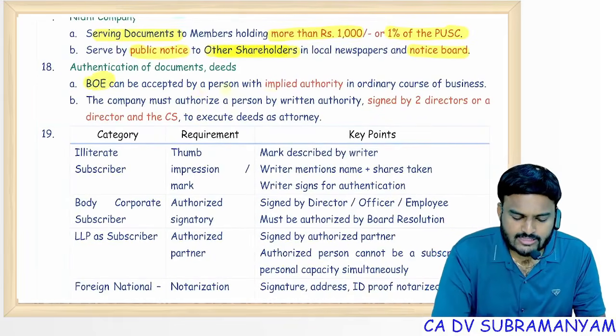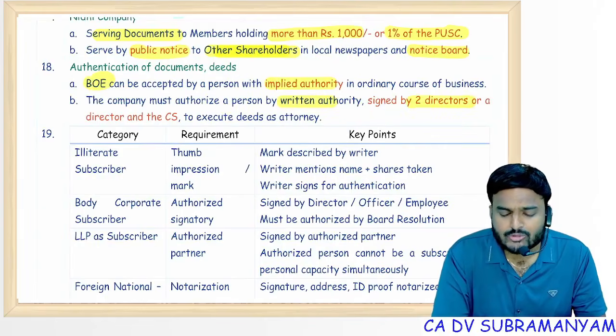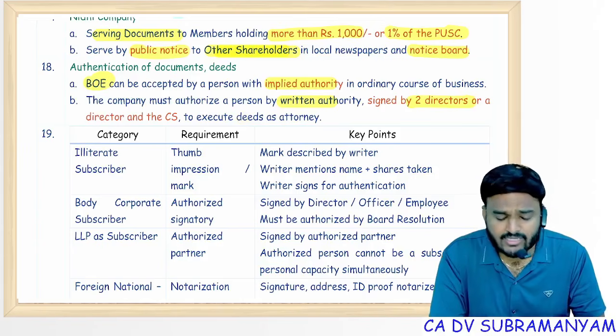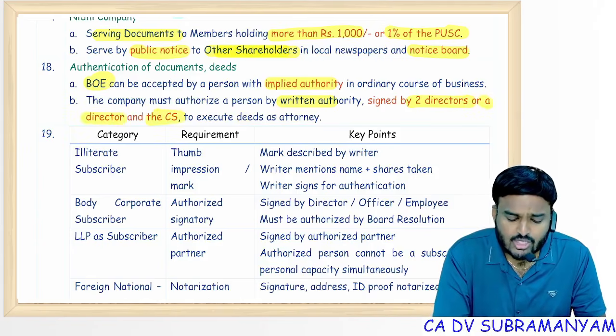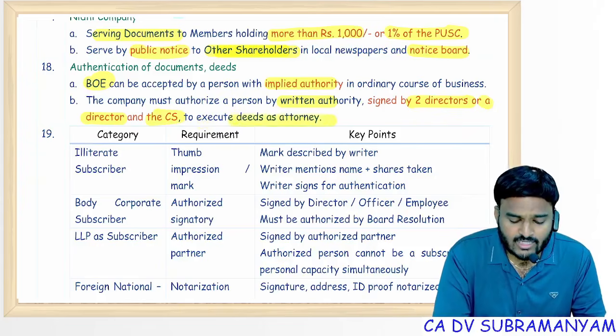Authentication of documents, deeds. Negotiable instruments can be accepted by a person either with implied authority, or he should get an authority in writing. It should be signed by 2 directors. In case the company is having a secretary, then 1 director and 1 CS should authorize the person to sign the documents, deeds on behalf of the company.